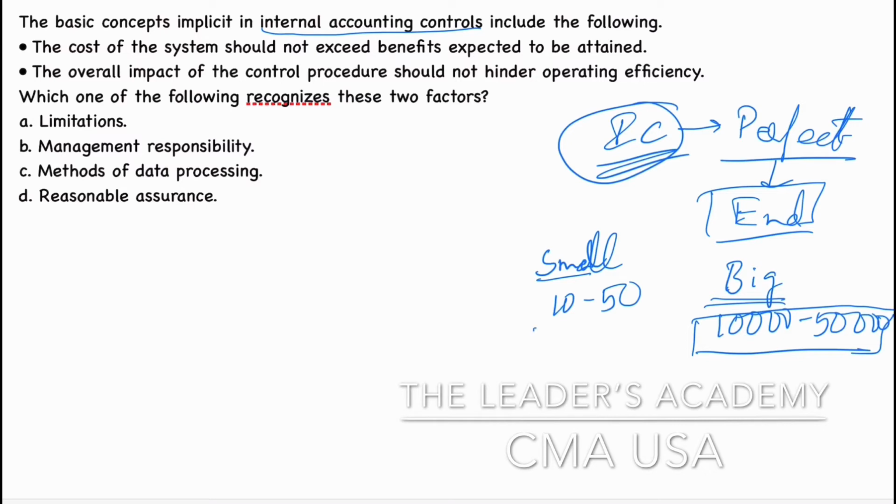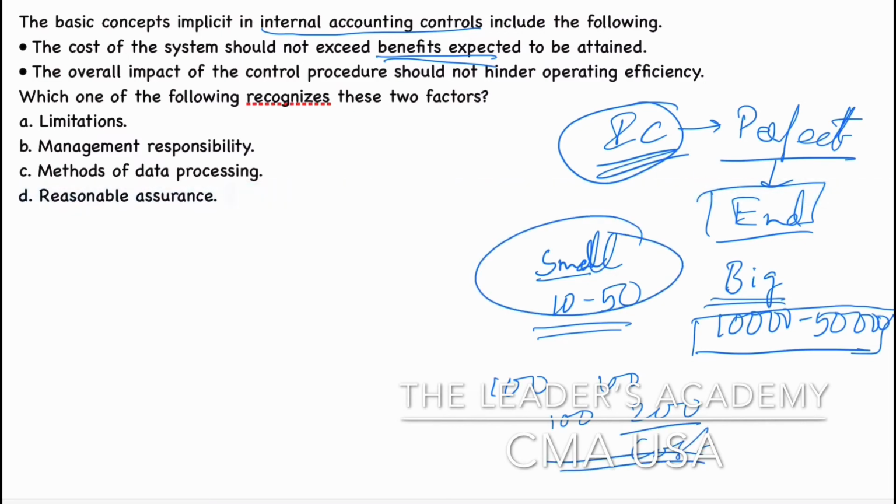First thing, whatever cost they are going to implement, it will not exceed the benefits expected. Means I am going to spend 100 rupees, correct? So I should get a good benefit, more than 100 rupees. But if I am getting a benefit of 100 rupees and I am spending 200 rupees, this is not good for the small organization, correct? This is the first point.